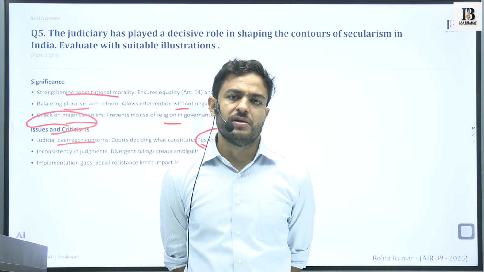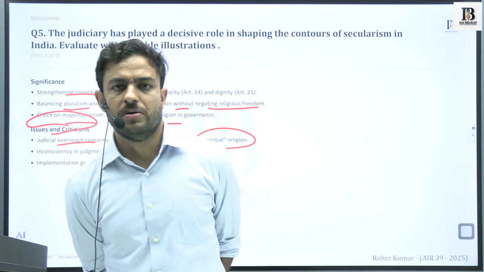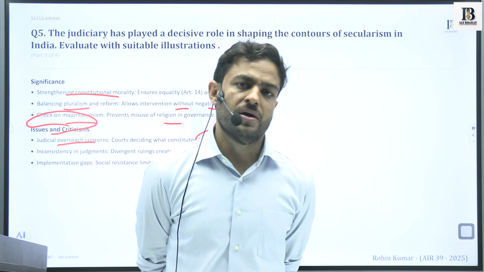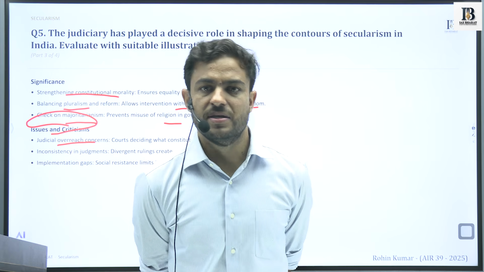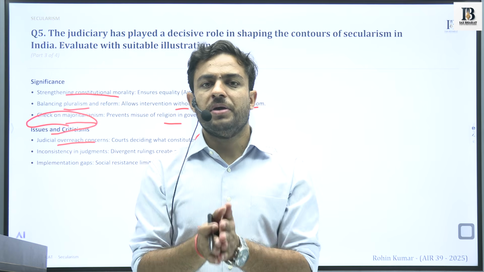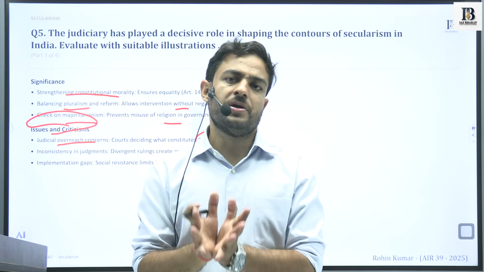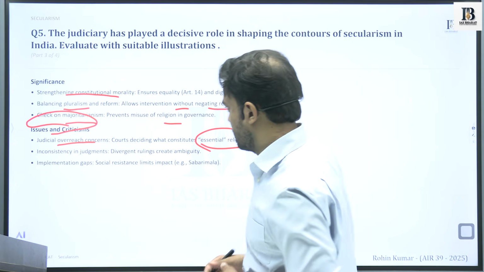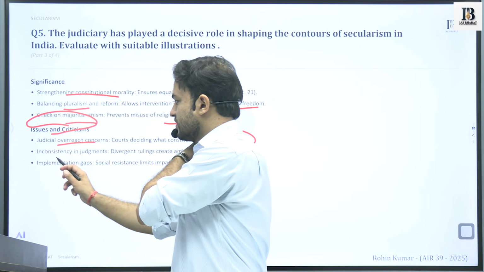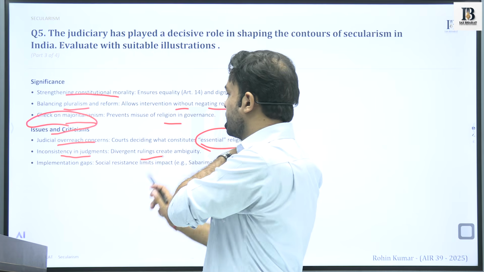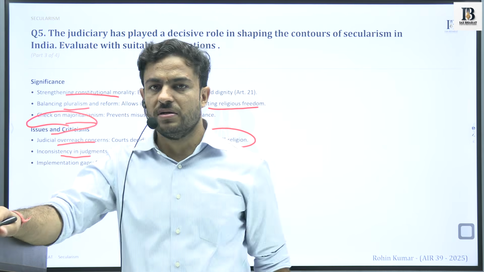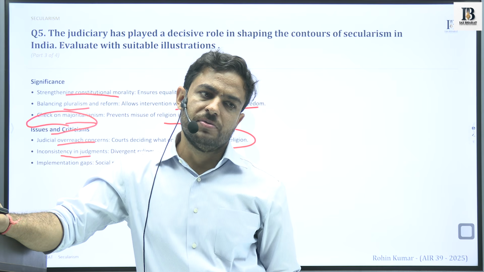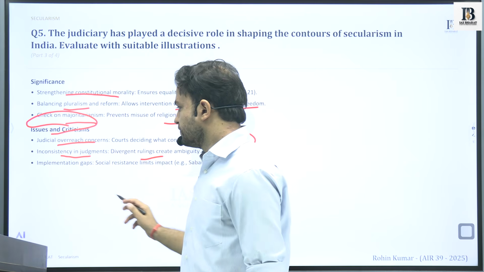But when we are criticizing and evaluating, we bring in a sense of accountability for the judiciary as well, that based on what premises a practice is declared essential or non-essential. Then there is inconsistency in judgments: certain judgments have gone against the spirit of the judgments that were largely there.